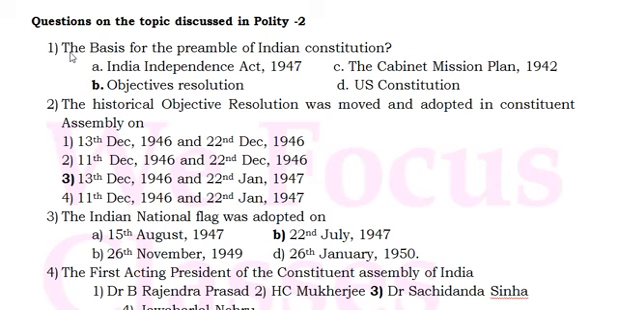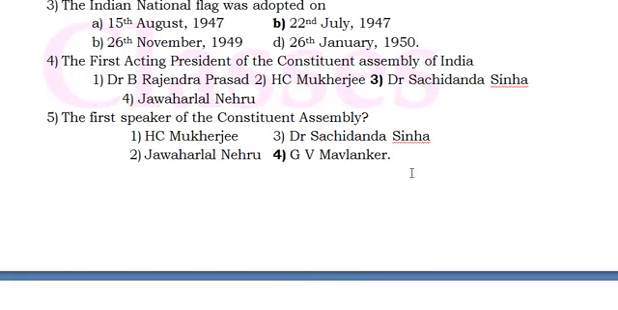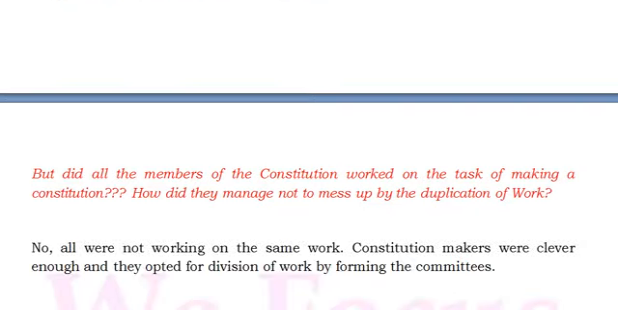The historical Objective Resolution was moved and adopted in the Constituent Assembly on 13th December 1946, friends, and the same was accepted on 22nd January 1947. The Indian national flag was adopted just before independence, 22 days before, that is the 22nd July 1947. The first acting president of the Constituent Assembly of India was Dr. Sachidananda Sinha. And the first speaker of the Constituent Assembly was G.V. Mavlankar. These are the questions based on the previous topic.